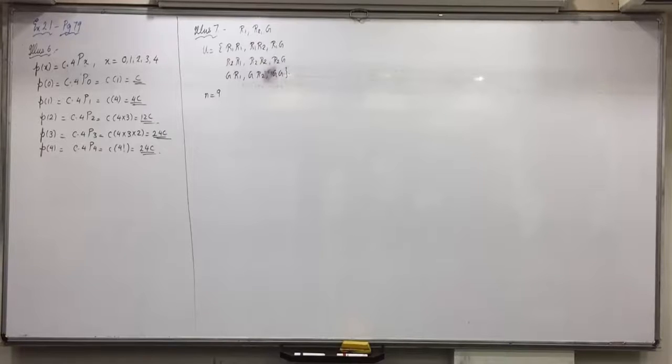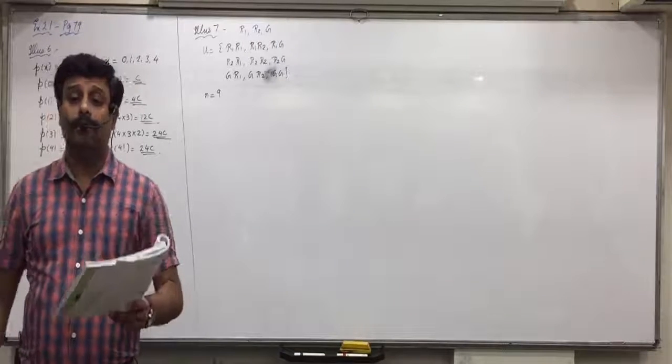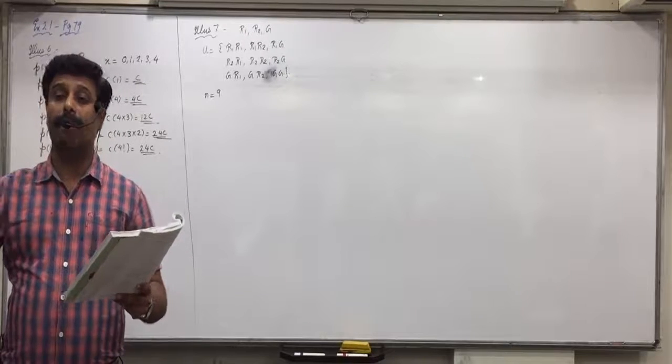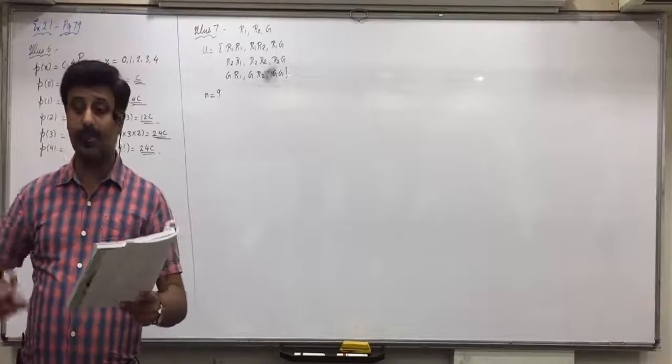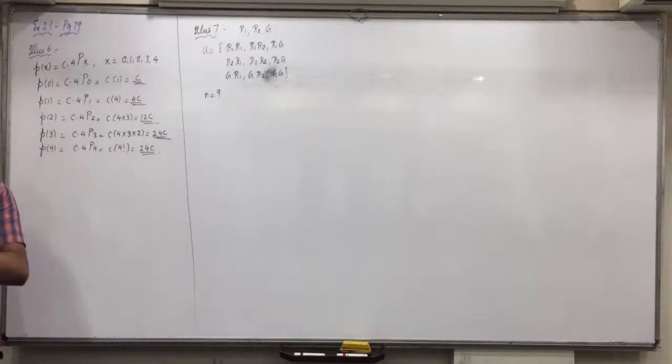Completed. Now see here further. Obtain the probability distribution of the number of red balls X in the two balls drawn, and find its mean and variance. Mean and variance will be your homework. I am just showing the probability distribution of the number of red balls.